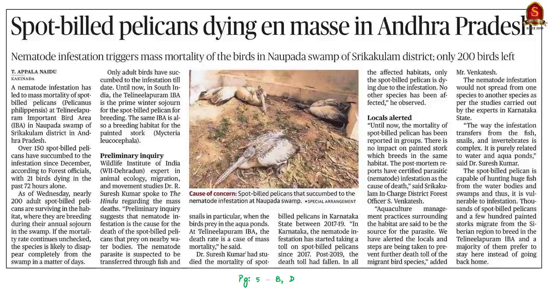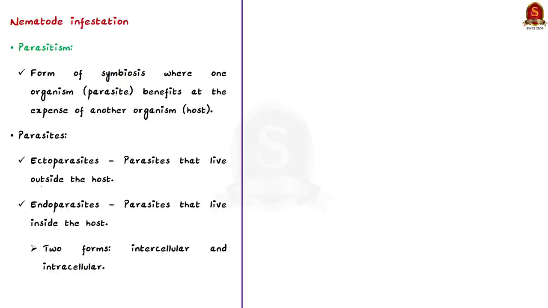So our second article discussion for today is going to be based on this news article. It talks about a nematode infestation which has led to the mass mortality of spot-billed pelicans. This mass mortality has happened at the important bird area in Naupada swamp of Andhra Pradesh. And according to the article, over 150 spot-billed pelicans have died due to this infestation since December 2021. Particularly in the past 72 hours, 21 birds have died. So that is why today we are going to see about this nematode infestation and also a few facts about spot-billed pelicans. First, let us start with nematode infestation.